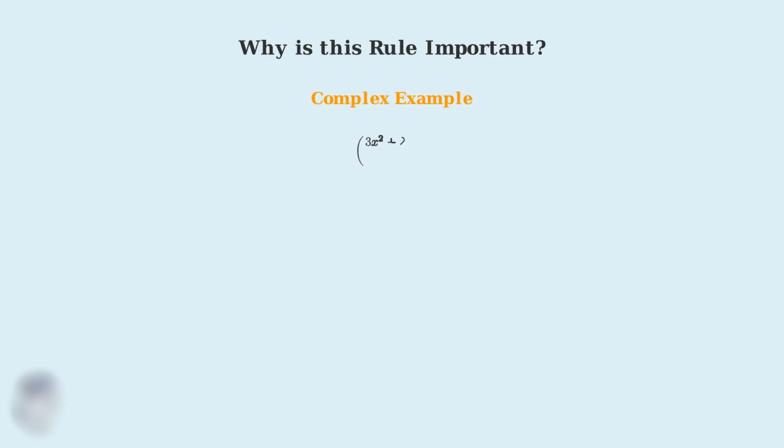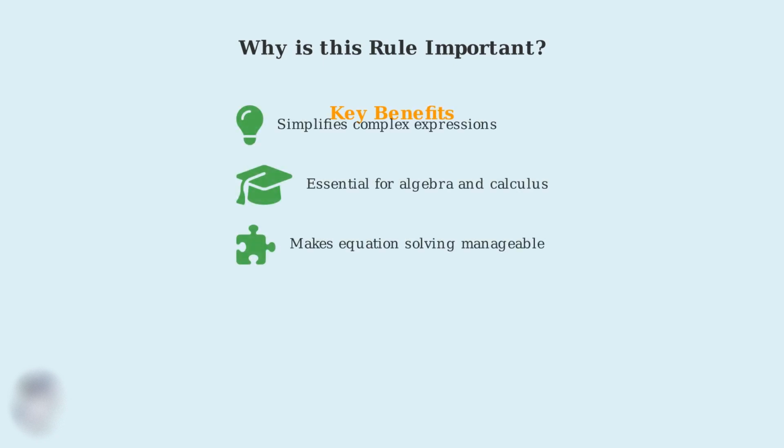Here's a more complex example that shows the true power of this rule. Imagine you're working with this expression in a calculus problem. Without the power of a quotient rule, this would be extremely difficult to handle. In summary, the power of a quotient rule is important because it transforms difficult problems into manageable ones. It's your key to success in algebra, calculus, and beyond. Master this rule, and you'll find that many seemingly complex problems become surprisingly straightforward.